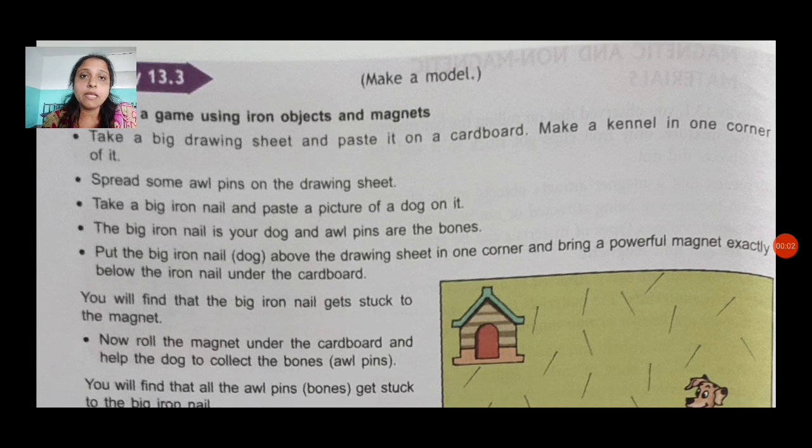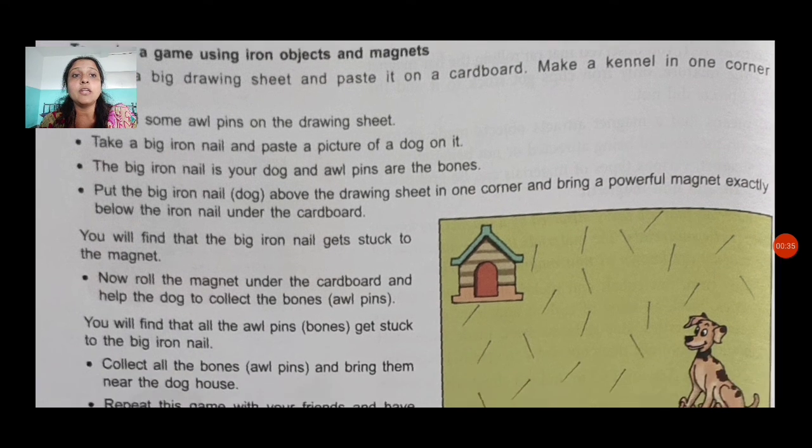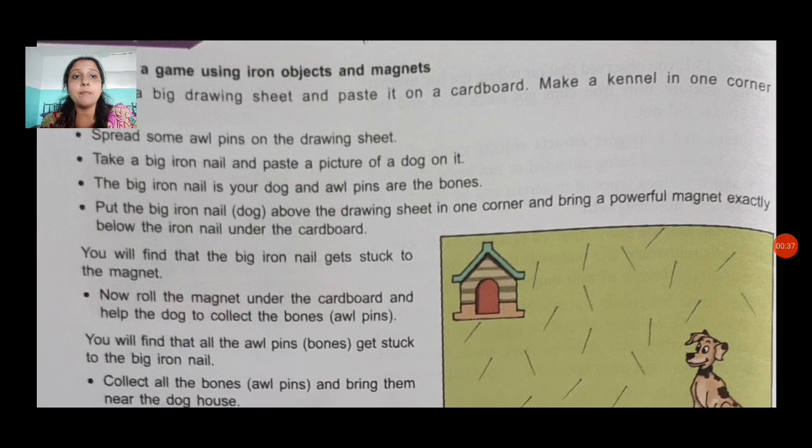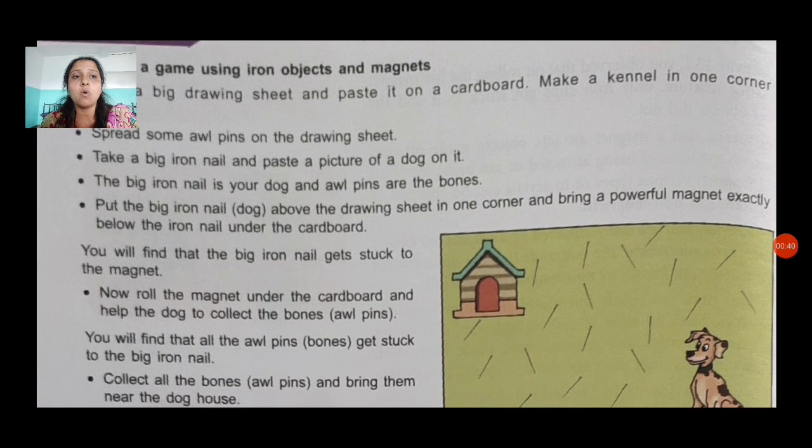Here again we have activity 13.3. In this activity, make a game using iron objects and magnets. You can also do this activity at your home. Take a big drawing sheet and paste it on a cardboard. Make a canal. In one corner of it, spread some pins on the drawing sheet. Take a big iron nail and paste a picture of a dog on it.